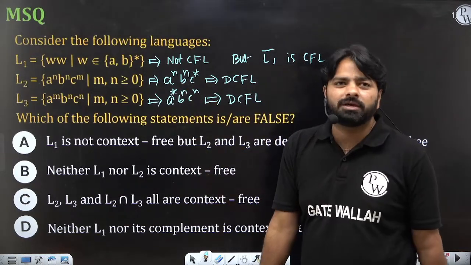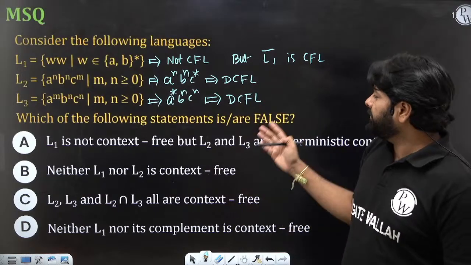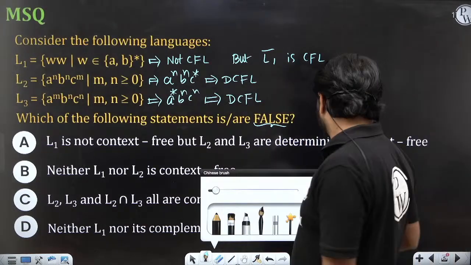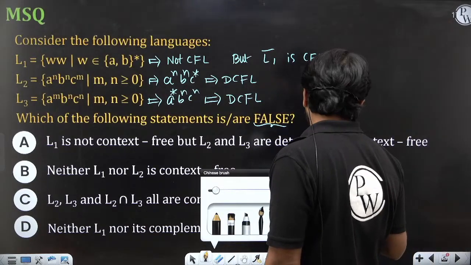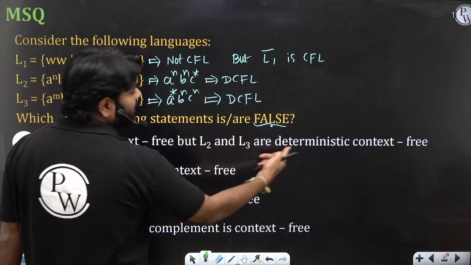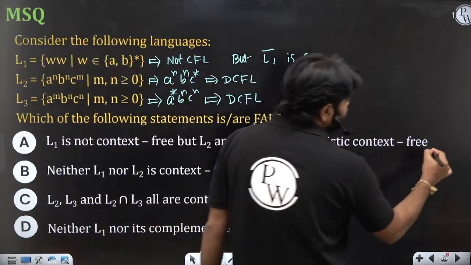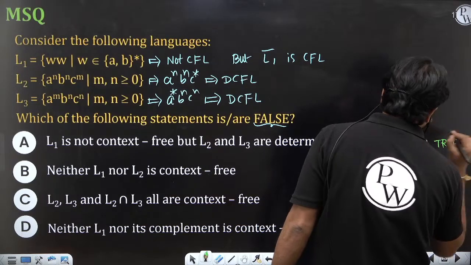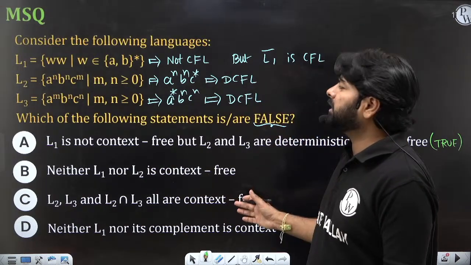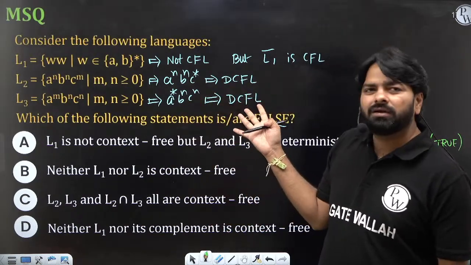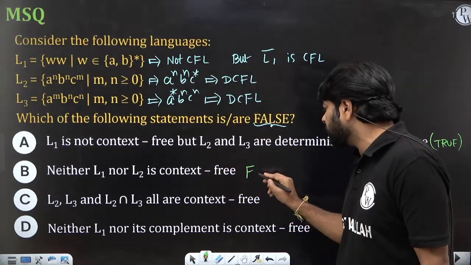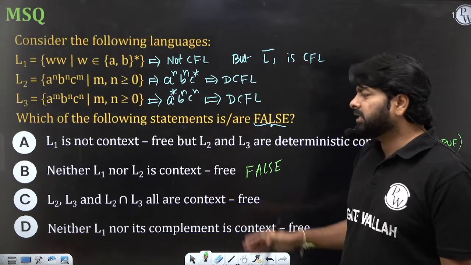Now, based on this observation, which of the following statements is false? You need to choose a false statement. Can you choose? Option A, L1 is not context free. Yes, that is true. L2, L3 are DCFL. This is a true statement. And B, L1 and L2 both are not context free. You cannot say that. L1 is not context free, but how can you say L2 is not context free? This is the false statement.